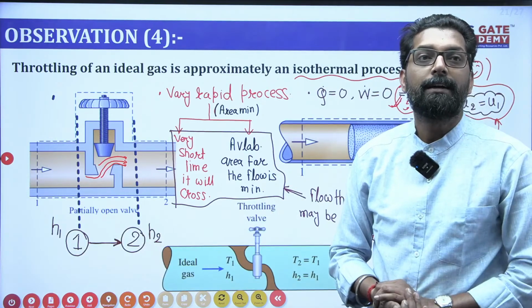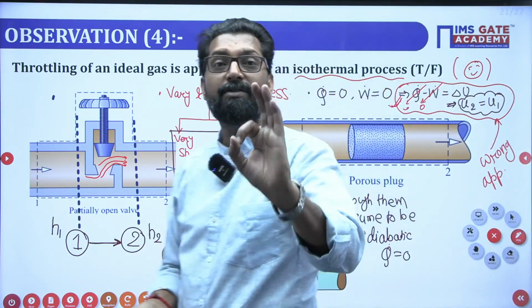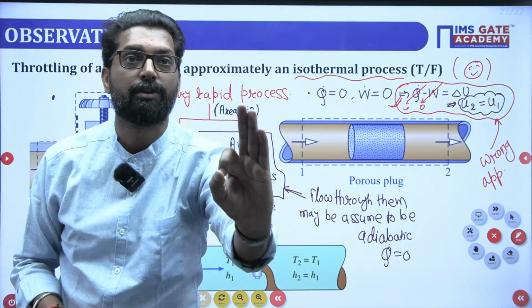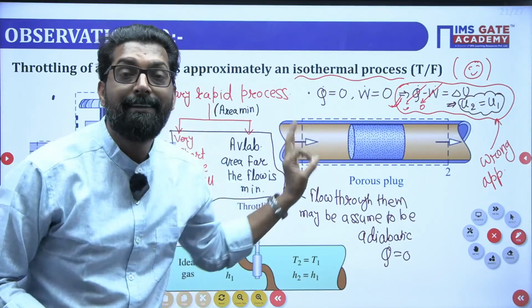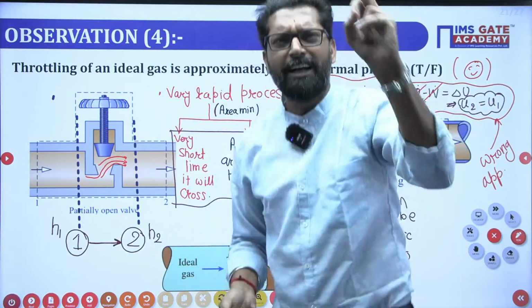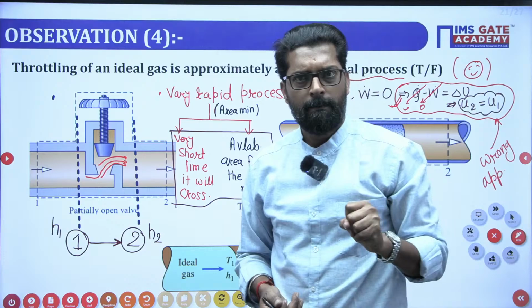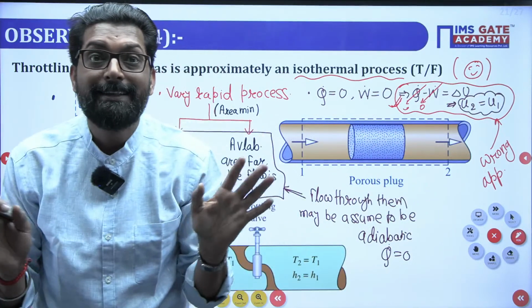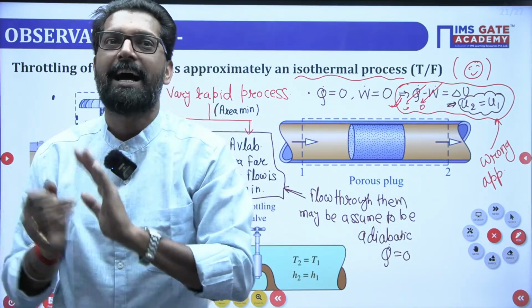That means, my dear, 99% of students get confused that throttling is an isenthalpic process. No, it is wrong. Throttling is not a kind of isenthalpic process.